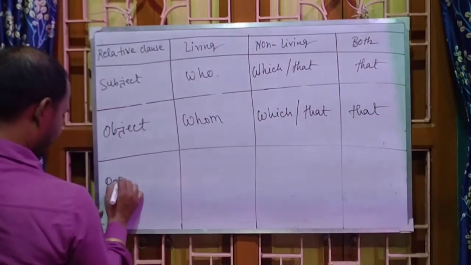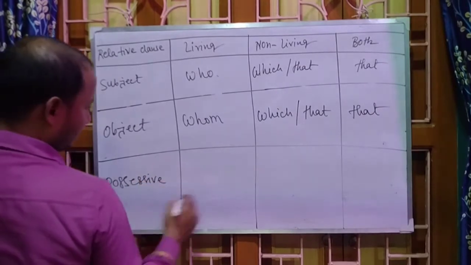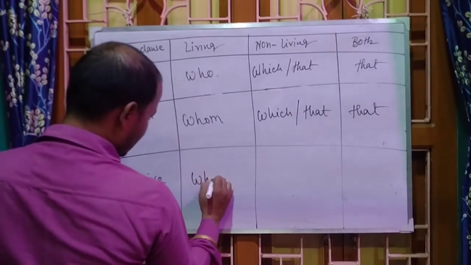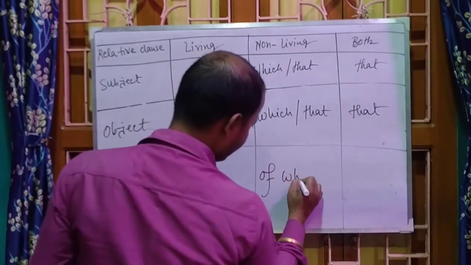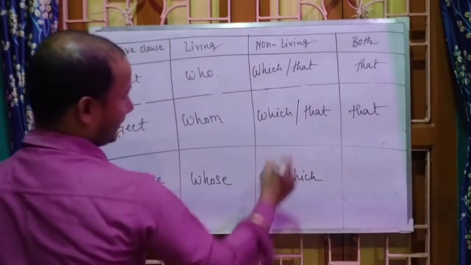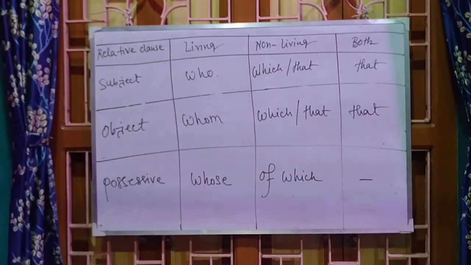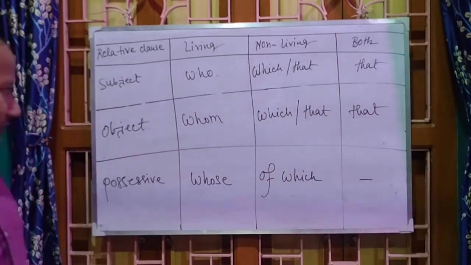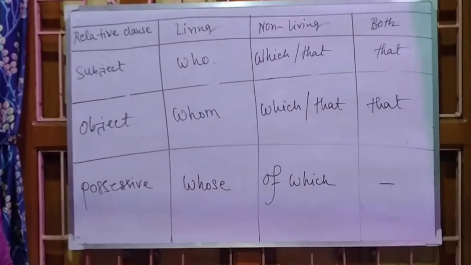And for possessive you should use whose for living being, of which for non-living, and no need to use anything here. Okay, so this is the chart. Dear students, you can write it down on your copy.